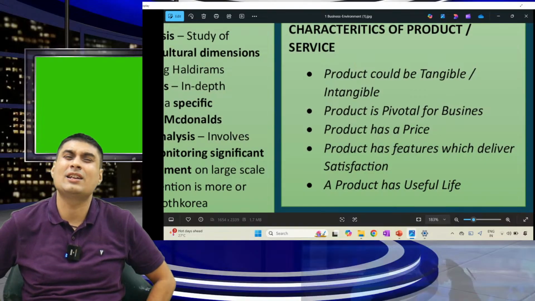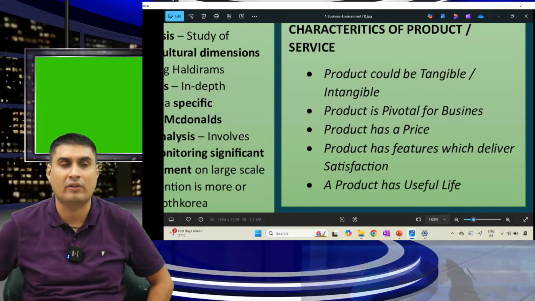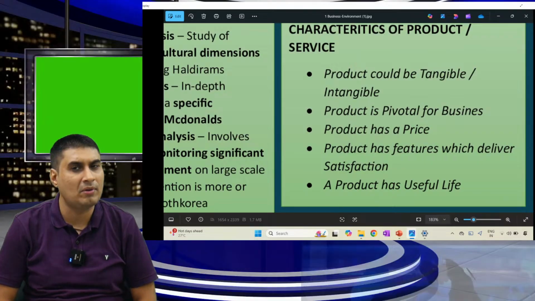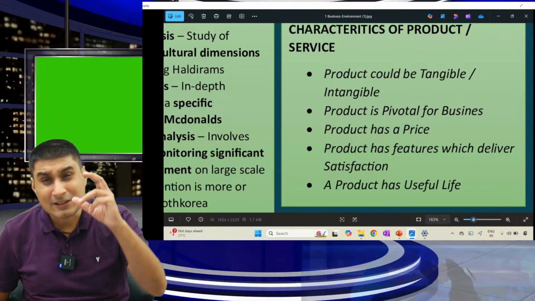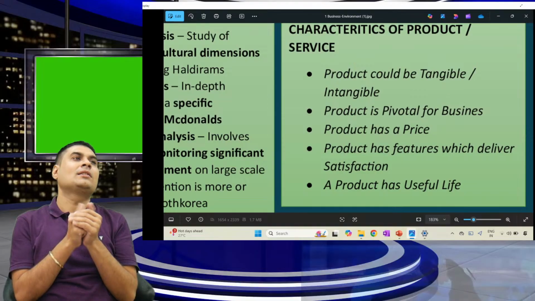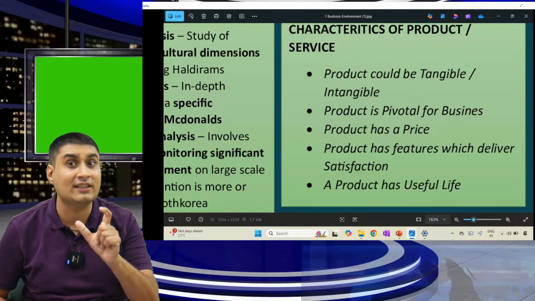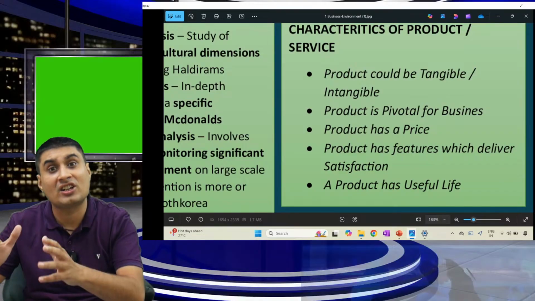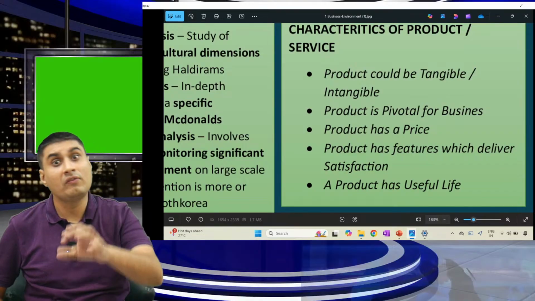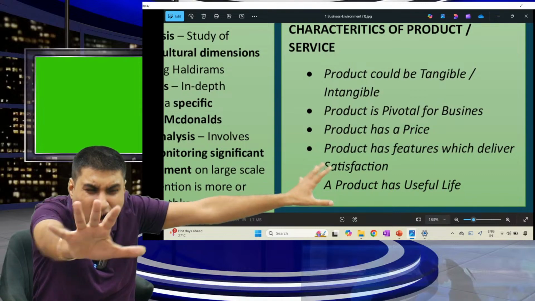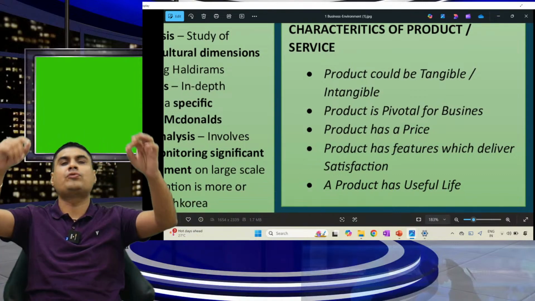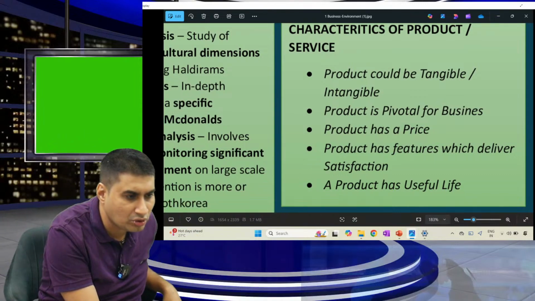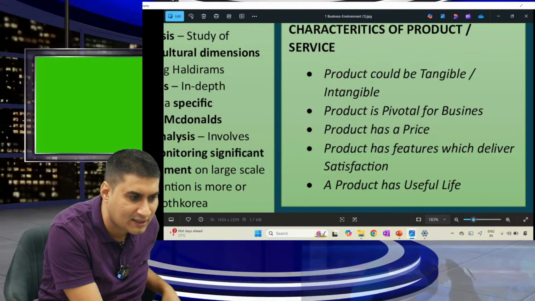One last time. Characteristics of product and service, please. Product could be tangible or intangible. Two, product is pivotal for business. Third, will you pay just like that? No, product has a price. Product has necessary features which will deliver satisfaction. Will these features work lifetime? No, product has a limited useful life. Learn through this story. It will be super easy.